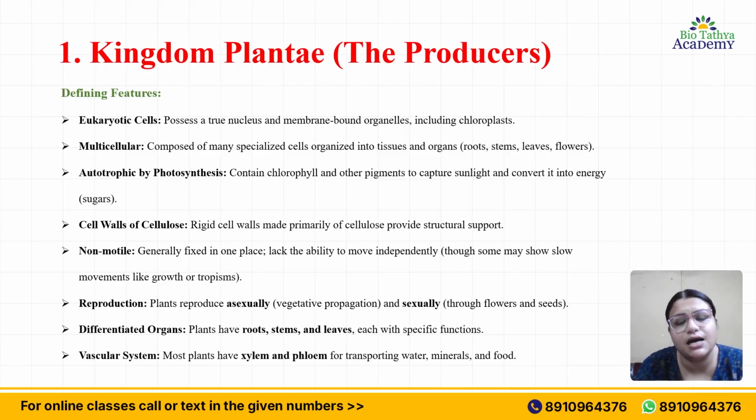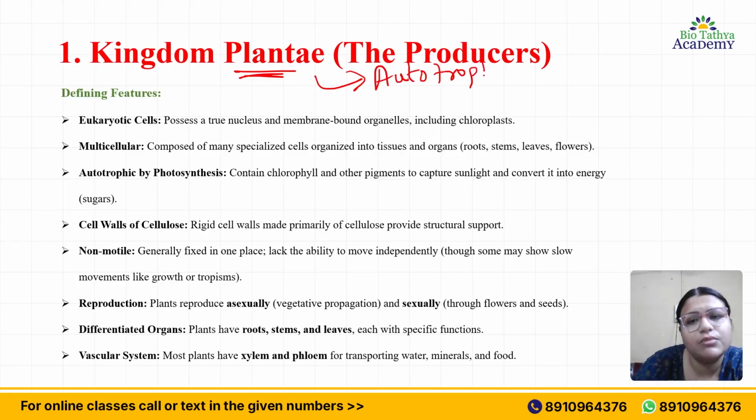Kingdom Plantae are the producers. As we came to know, Kingdom Monera were the prokaryotes. Similarly, Kingdom Plantae are the producers. Why are they called producers? I guess you already know the answer: because they are autotrophs, that is, they can produce their own food. If I talk about defining features, obviously they have eukaryotic cells.